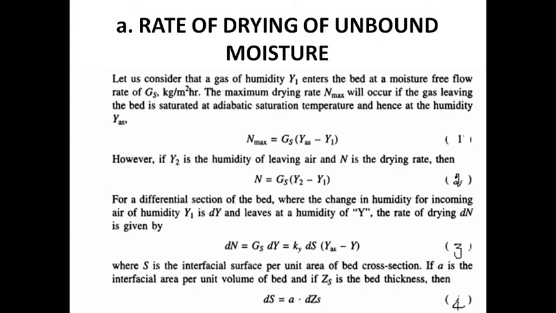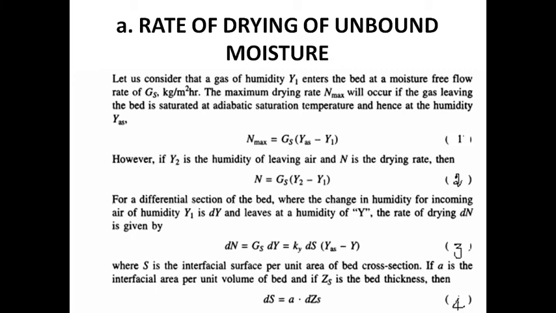For this case, what is S? S is the interfacial surface per unit area of bed cross section. So we want the dS value. dS is equal to small a into dZs. Here a is the interfacial area per unit volume of bed.